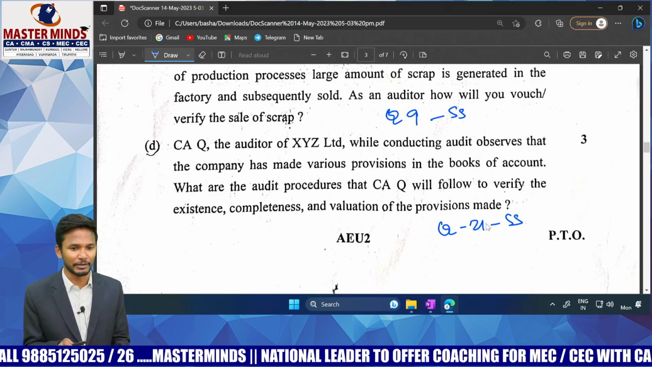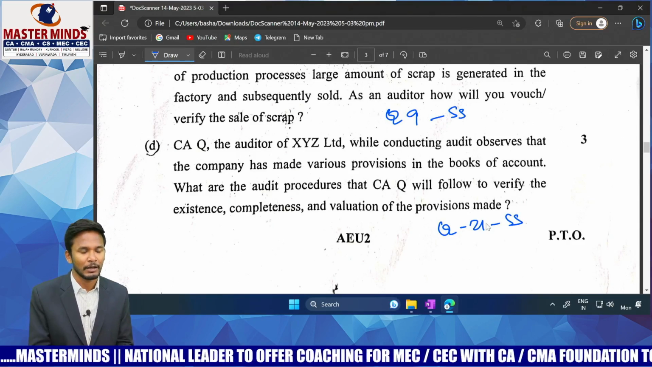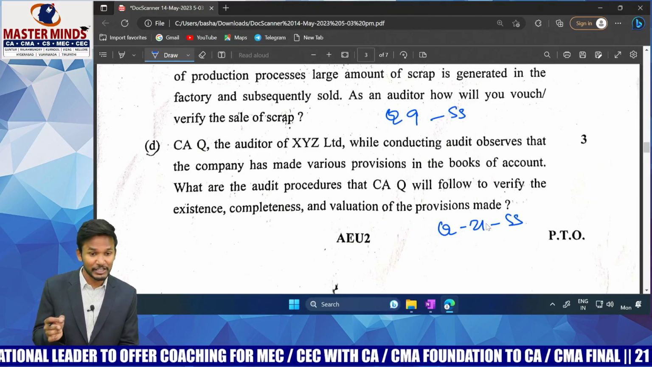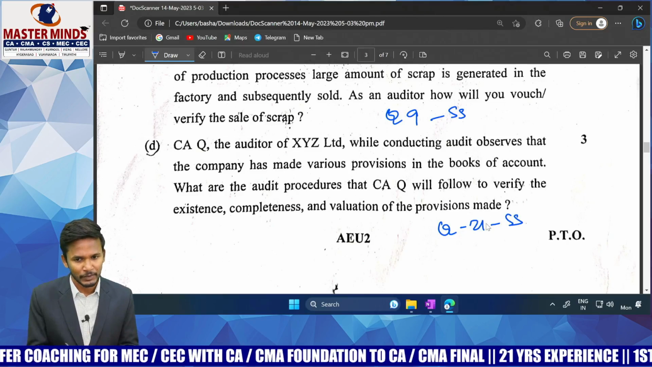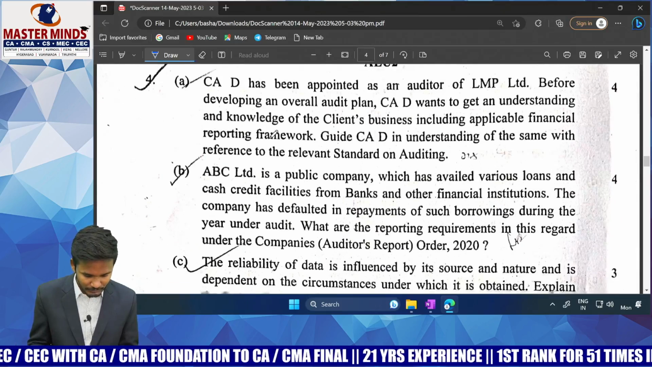So in checking a provision, you are supposed to see a lot of things. For example, sir, for checking a provision, you have to follow AS 29 requirements, whether it is a provision or a contingent liability, whether proper demarcation is being made. So that is question number 21, self-study. Okay. Yes. Next one, 4A.